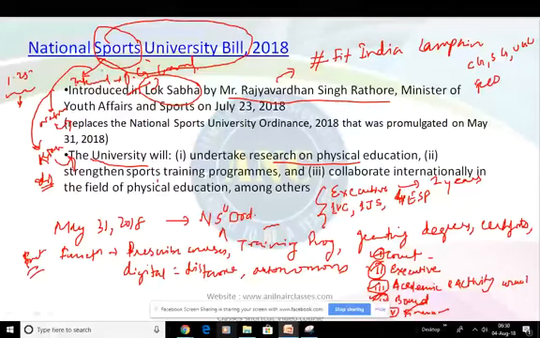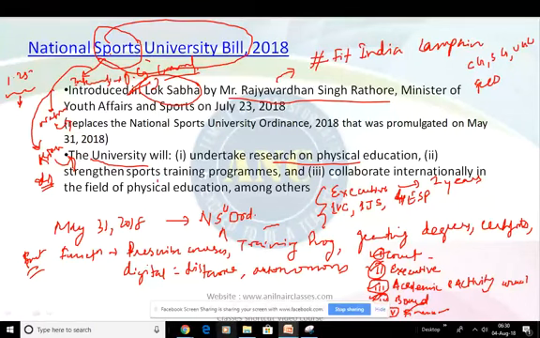So you need to know for the Olympic Games, Commonwealth Games, National Games and Asian Games when the upcoming games are, what the upcoming dates are, and where they are going to be played, because questions do come from that, like in 2022 the Olympic Games will be played in which place? Similarly, you can go for others.